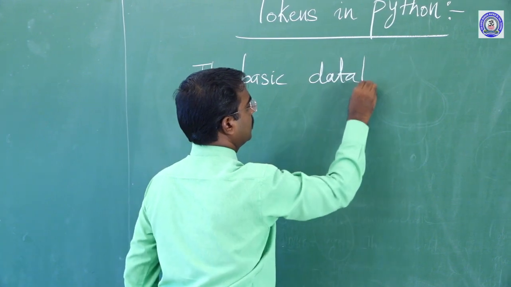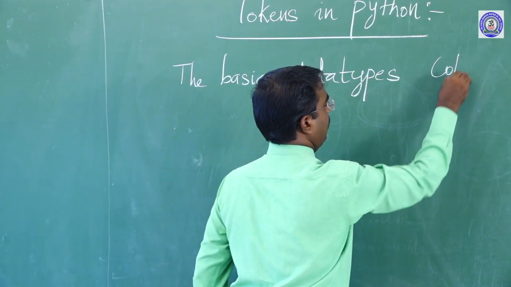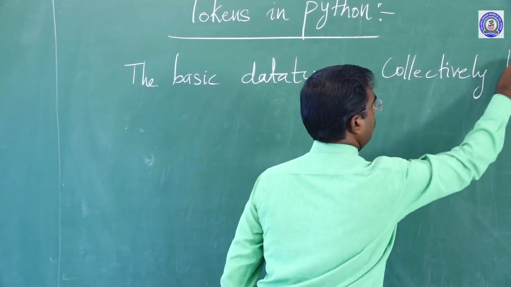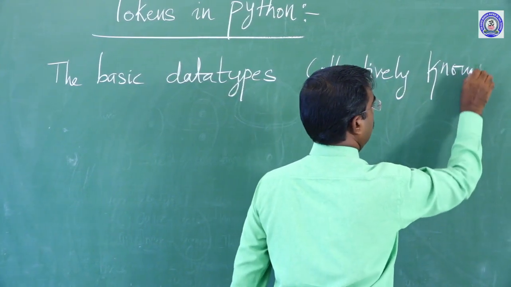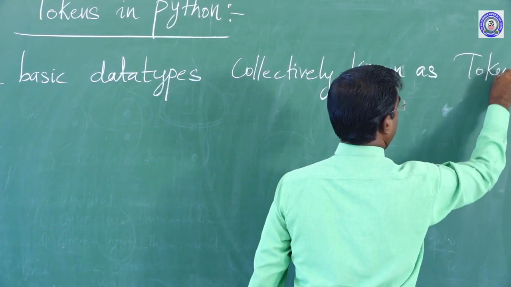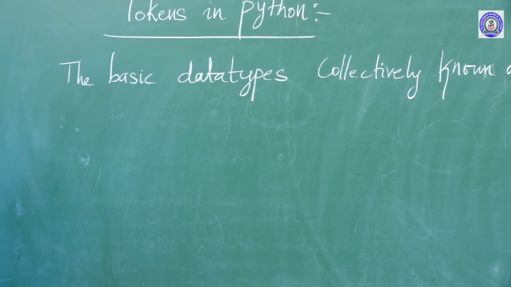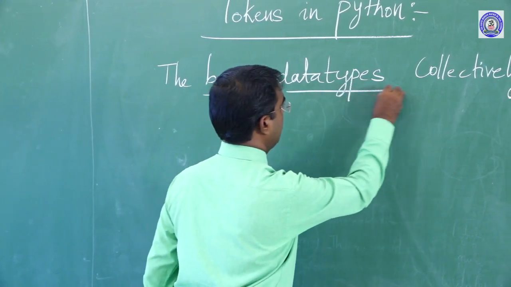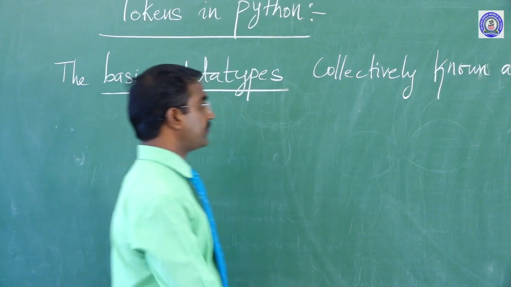Again I will tell you, children, what are called tokens, or what is the tokens definition. The basic data types collectively known as tokens.